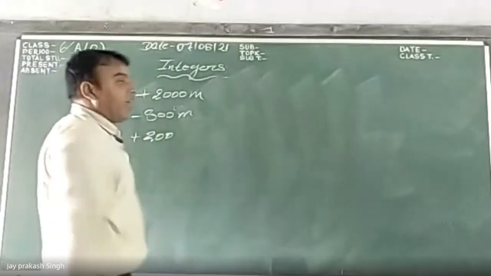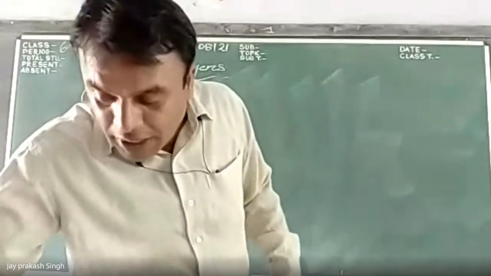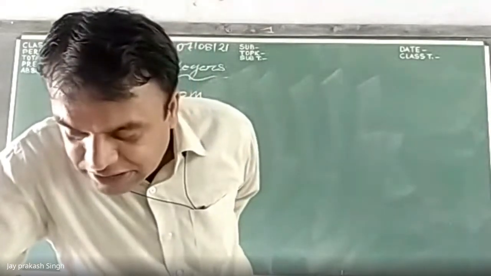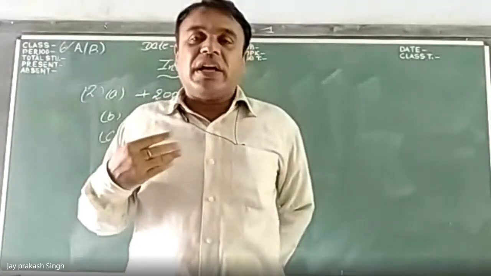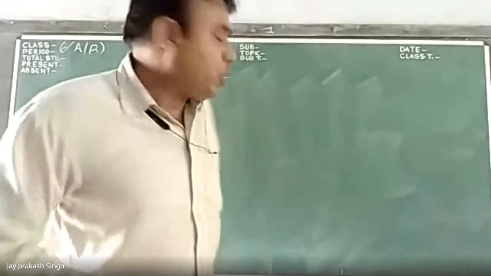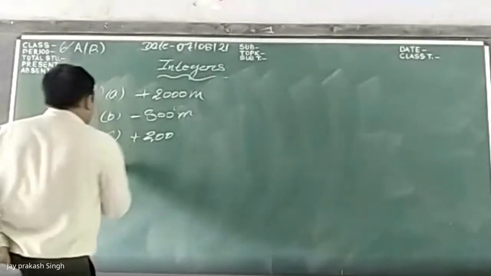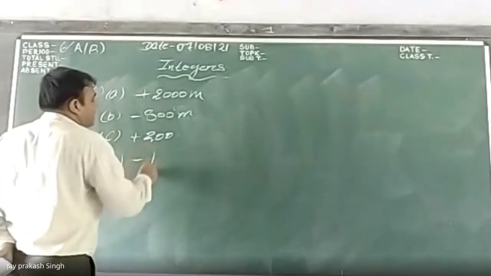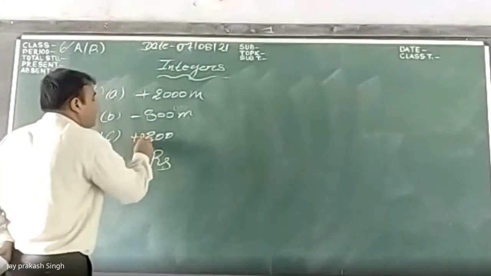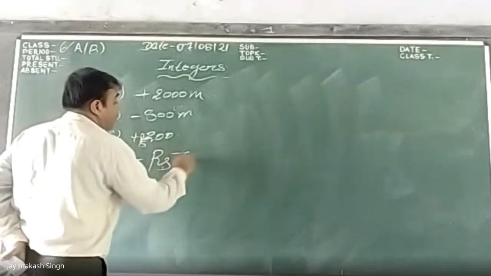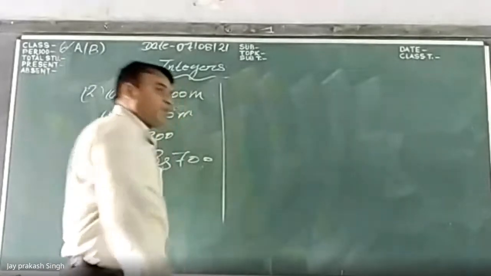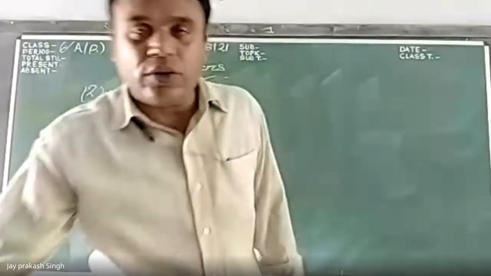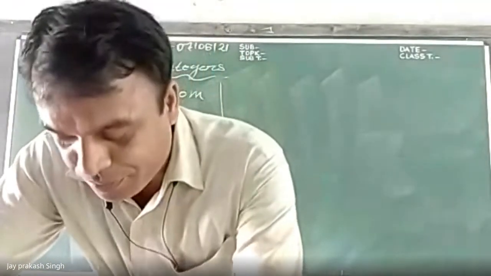200. And then again, the fourth one, withdrawal of rupees 700. As we are taking money out of the bank, it will be negative. So it will be minus rupees 700. In this way we have represented question number 2, as you can see, which I have solved on the board.